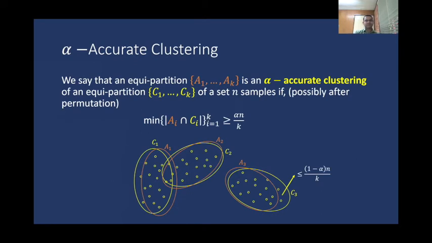Also, we say that an equipartition A1 through Ak is an alpha accurate clustering of some other equipartition C1 through Ck of a set of n samples if, possibly after some permutation, each Ai covers at least an alpha fraction of some Ci. So in this case, you see that A1 covers at least an alpha fraction of C1, A2 of C2, and A3 of C3.